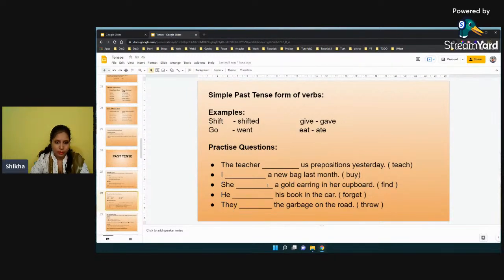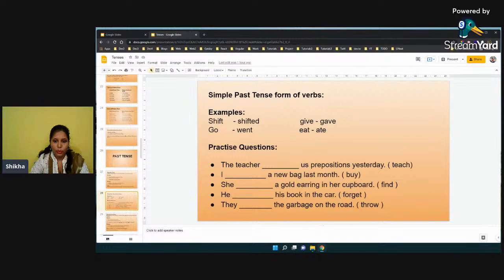So here there are some examples. The teacher dash us prepositions yesterday. Okay, so what is the past form of teach? That is taught. The teacher taught us prepositions yesterday. I dash a new bag last month. So we have buy here. What is the past form of buy? That is bought, isn't it? I bought a new bag last month.